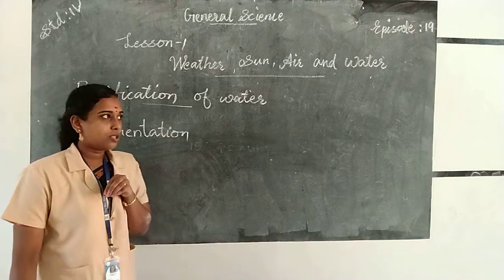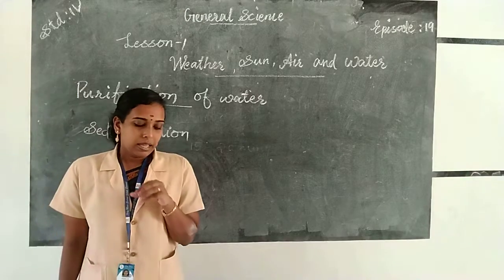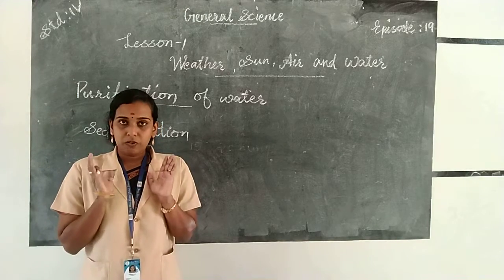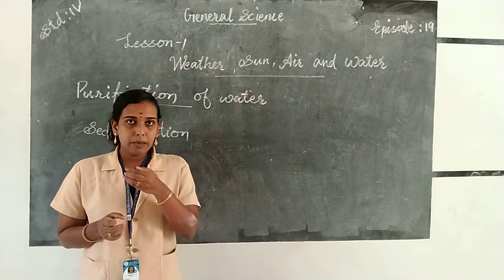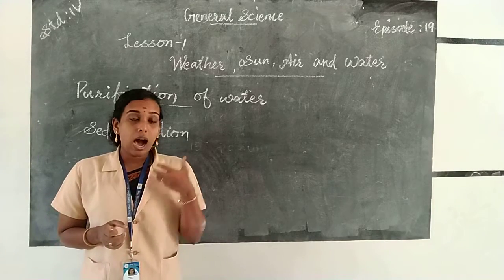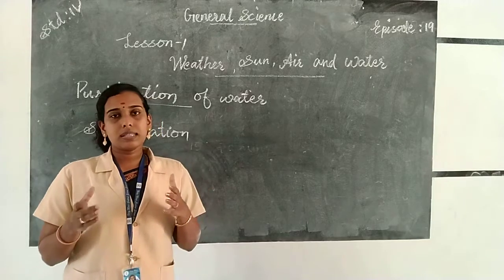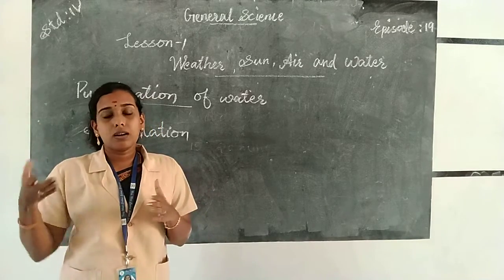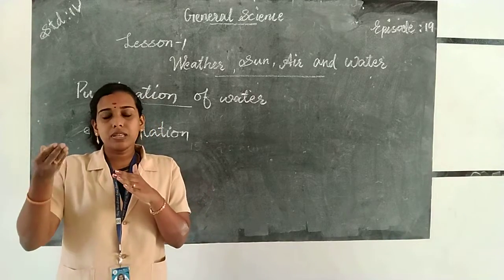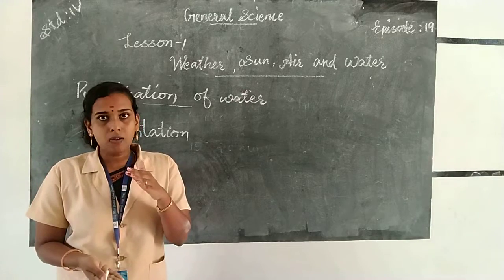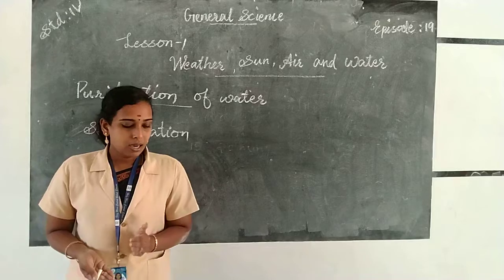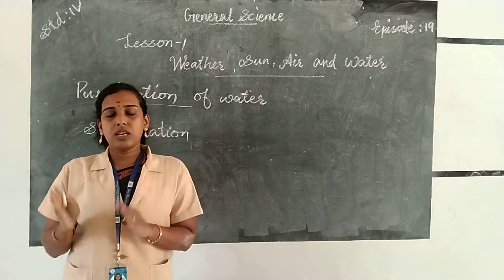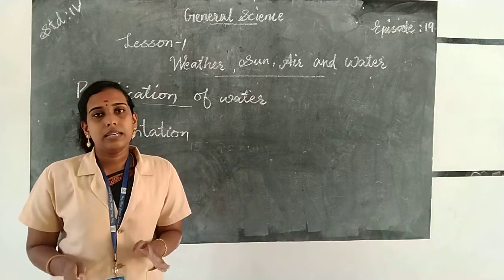Then decantation. Decantation means a water purification method and the process in which water is slowly poured off into another container. During the sedimentation process, the impurities present in the water settle down. Then the clean water is poured into another container after sedimentation, and it is called decantation.